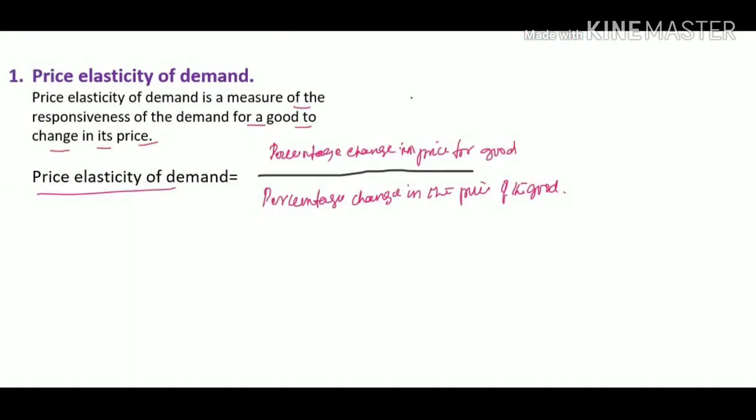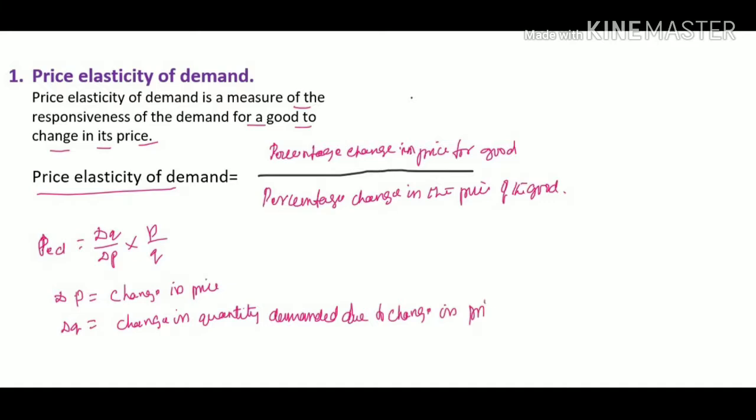To know to what extent demand for a good changes when prices change, we have a formula: price elasticity of demand is equal to delta Q by delta P into P by Q. Here delta P refers to the change in price and delta Q refers to the change in quantity demanded due to the change in price, P refers to the initial or original price, Q refers to the quantity demanded, and PD refers to price elasticity of demand.